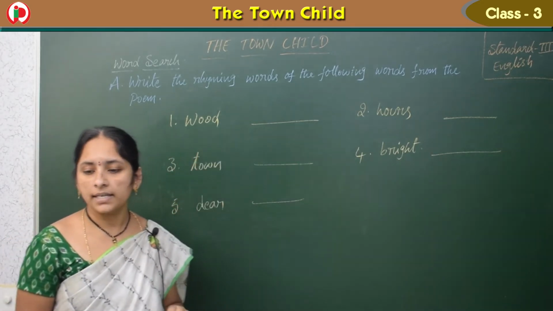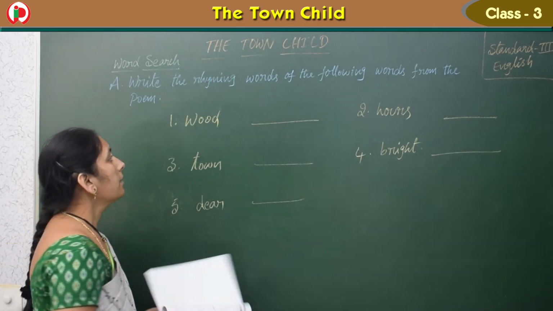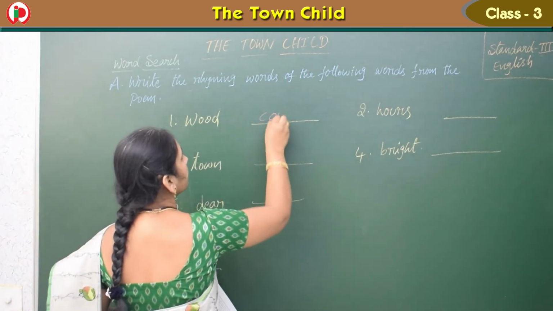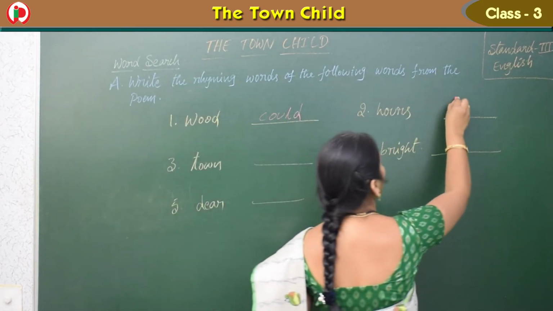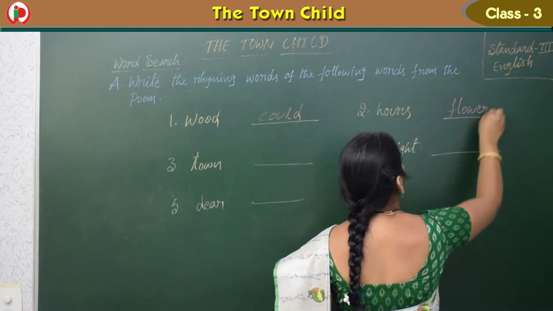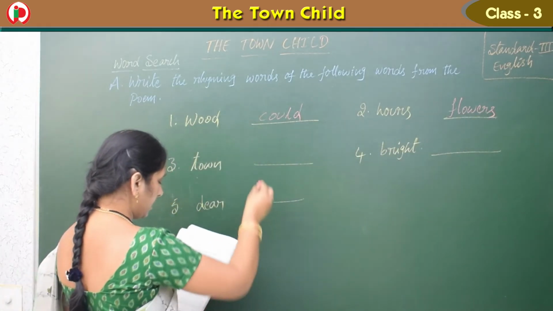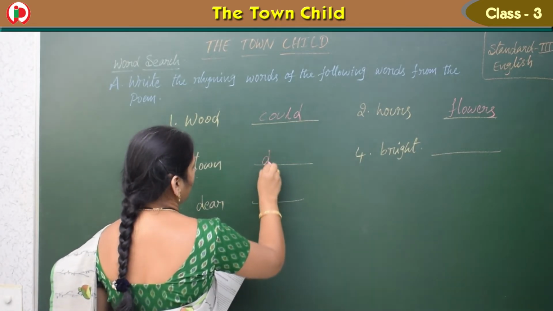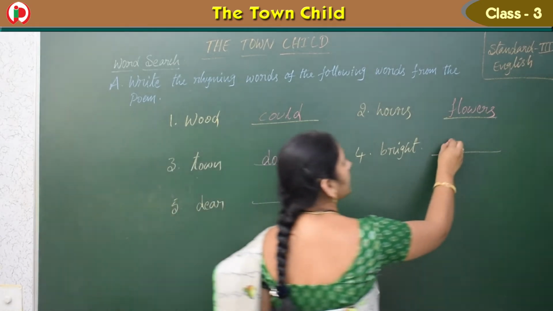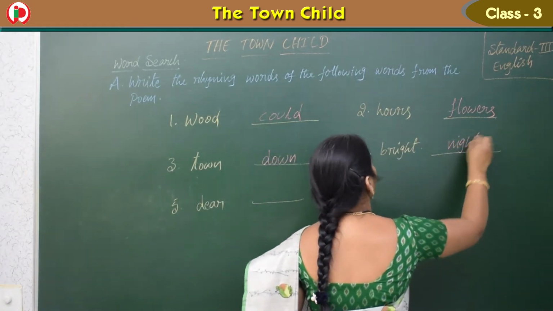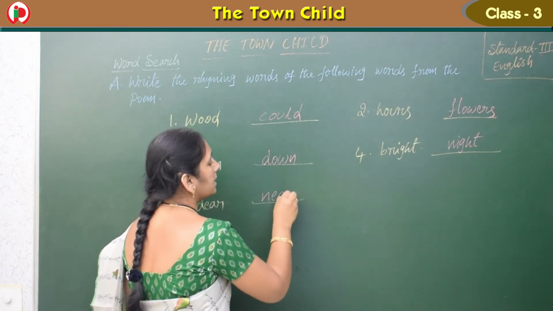Wood. So for the wood, what do we get as the answer? See the textbook and tell me the answers. Wood, we get, yes, could. Would rhyming word could. And hours rhyming word flowers. And town rhyming word down, right? And bright rhyming word night. And dear rhyming word near.